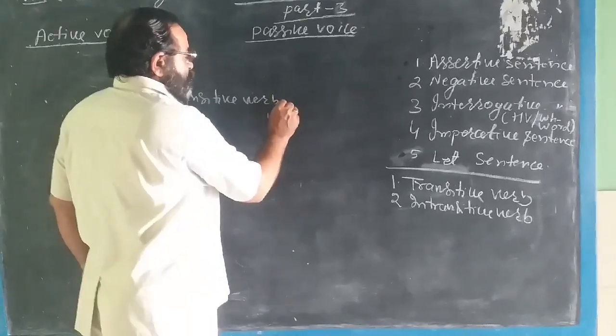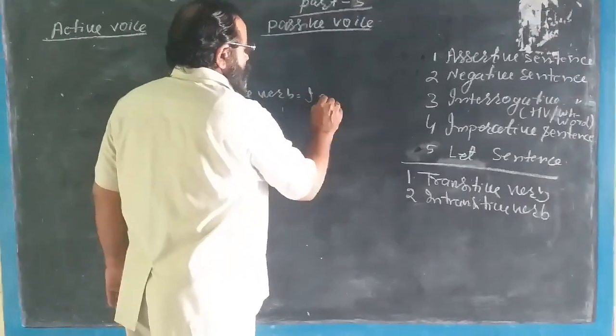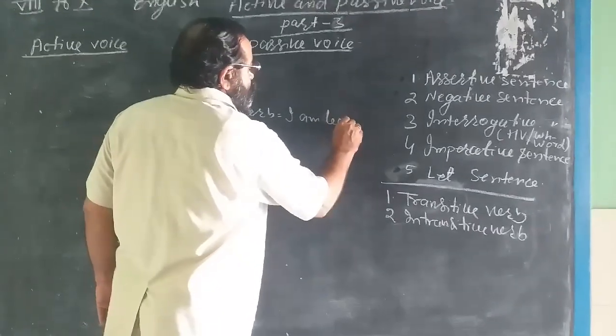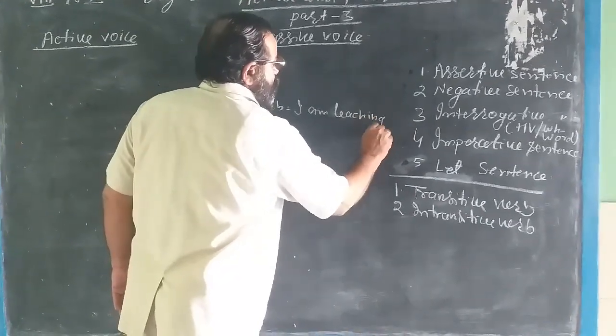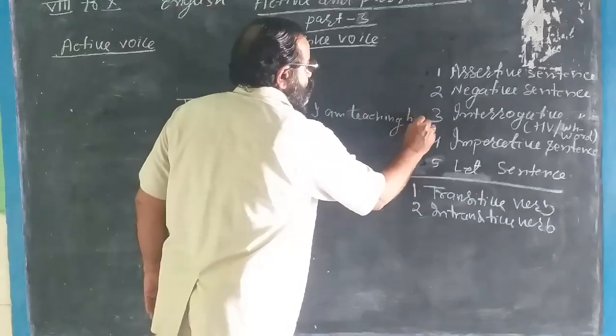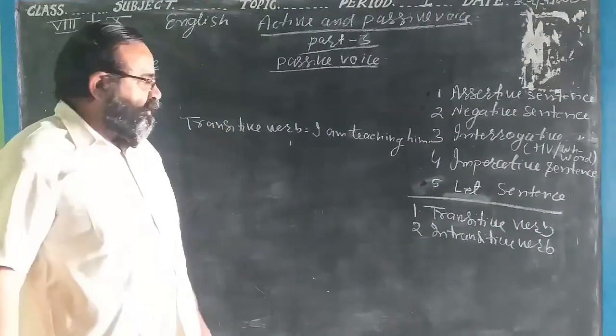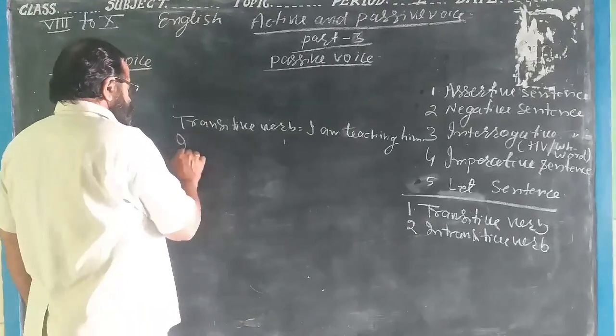Suppose I write here, I am teaching him. I am teaching him. And second is intransitive verb.